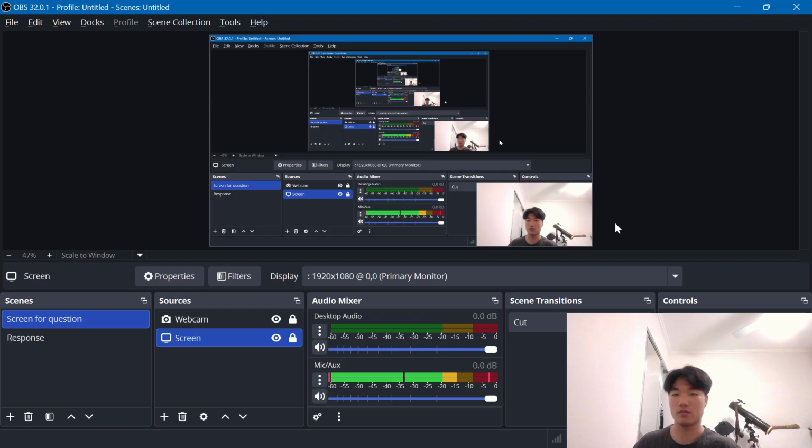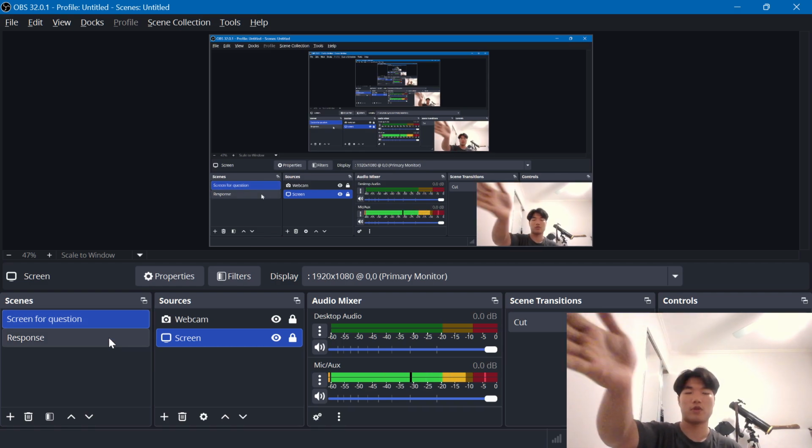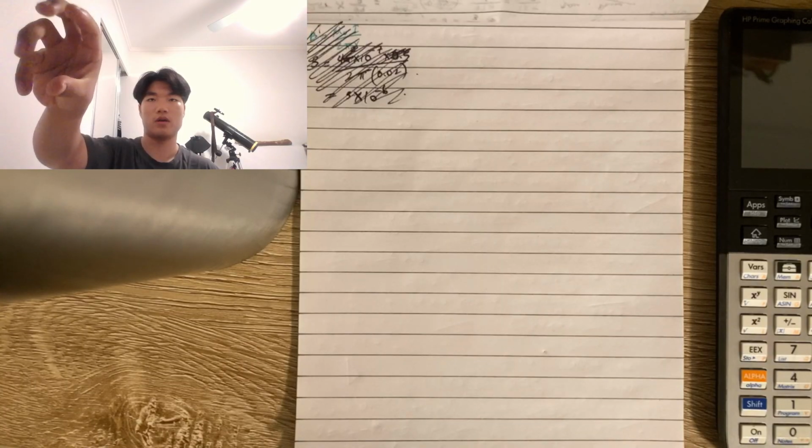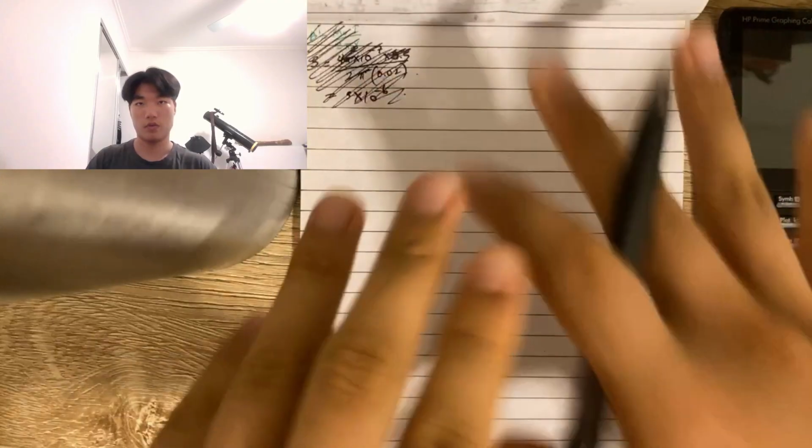Also, for your information, I'm new to OBS. I'm not very familiar with the software, so bear that in mind. I have set up two scenes, so I've kind of figured out what these are. I can switch between showing my screen, so screen sharing, and also showing what's here.